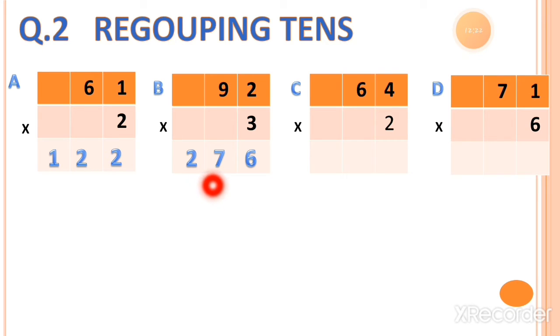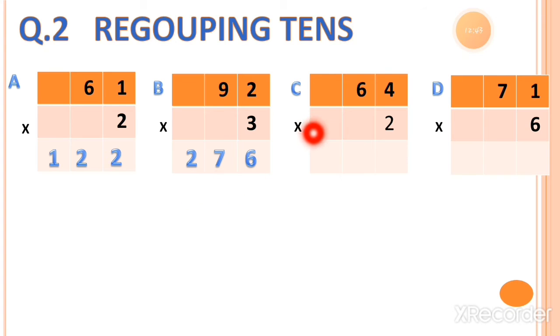Here you can see I am writing 7 under the tens column and 2 under the hundreds column. There is no value again. The hundreds column is empty. So we can write down 2 under the hundreds column. You can call it regrouping the tens. So the answer is 276.